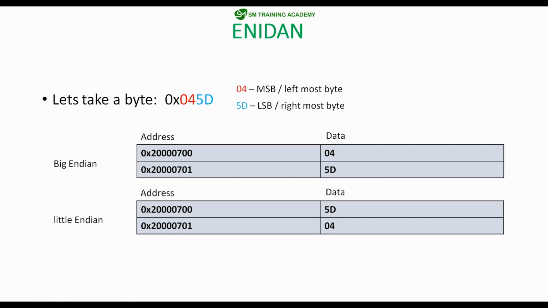So these two are the major differentiated endian concepts using which many processors are storing the data in their memory. So the processors based on Freescale and NXP use the big endian concept, but our TIVA series microcontroller uses the little endian concept.